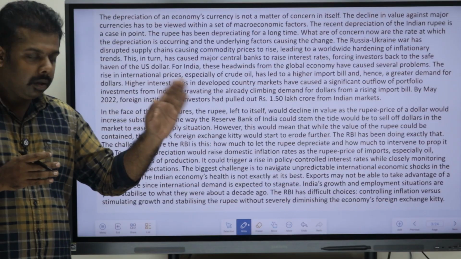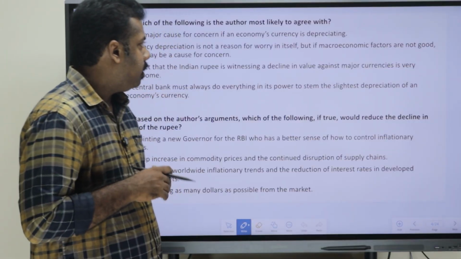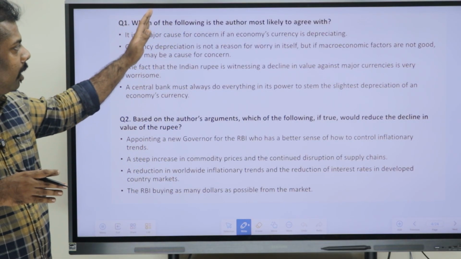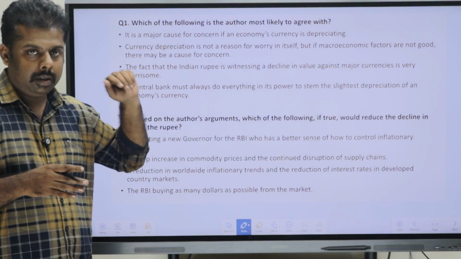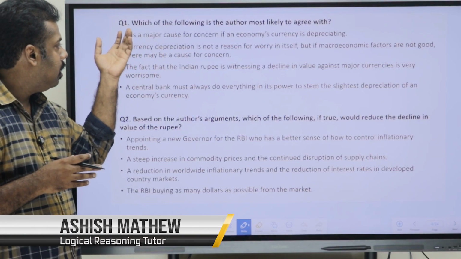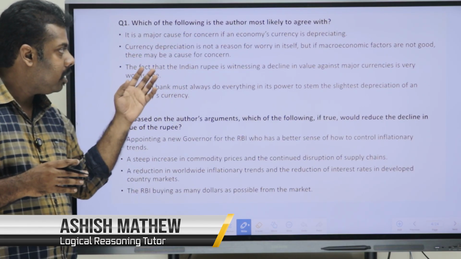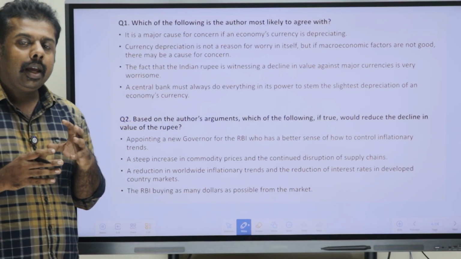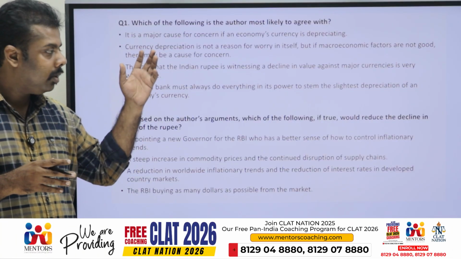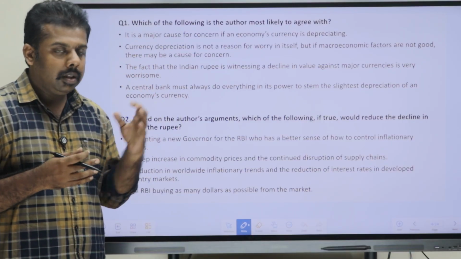Okay, now going to the questions, what all they have asked. If you are reading it, the first question asks: which of the following is the author most likely to agree with. So we have to know which of the following the author is most likely to agree with. They have given 5 options and we have to try and get into the author's mind and predict which of the statements he would be agreeing with. Okay, so we are reading the options here.